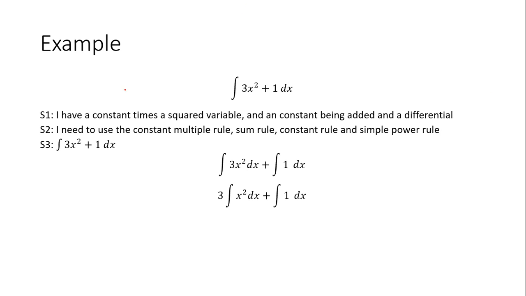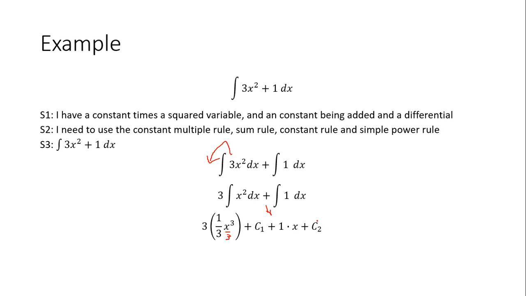Now, what I can do is pull out this 3 so I don't have to look at it, and now I can just focus on what's going on here. Now, when I integrate, I get 1/3 x cubed. You could also write this as x cubed over 3 if you would want, same thing. Okay, plus c. And then this is the same adding sign, so I'm just bringing this down. And then 1 times x, because this is my constant rule.